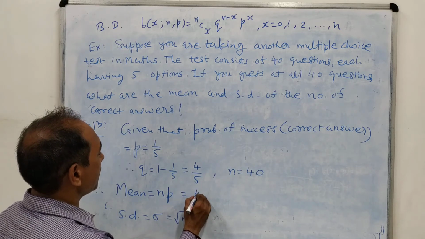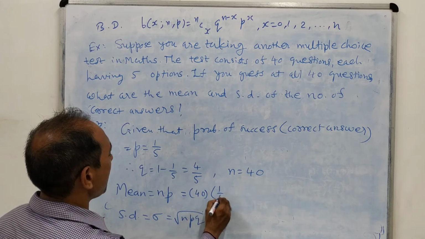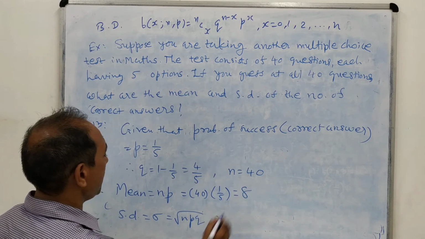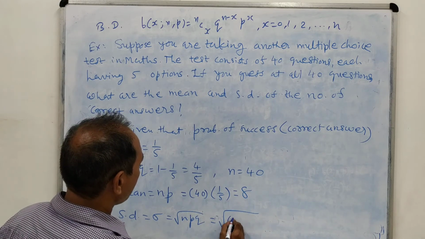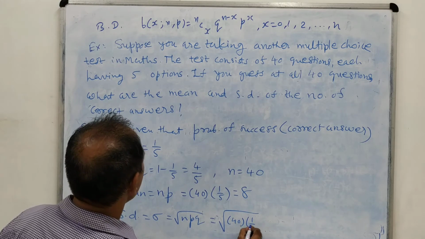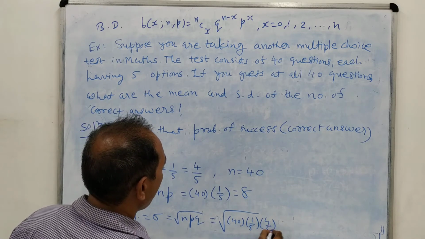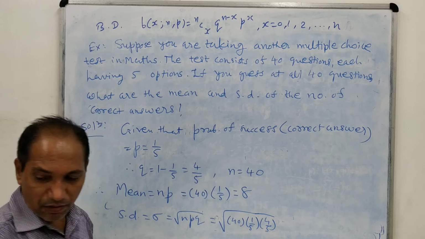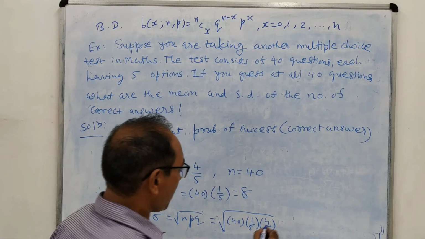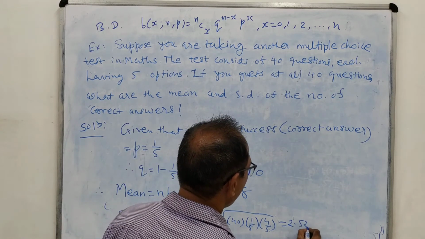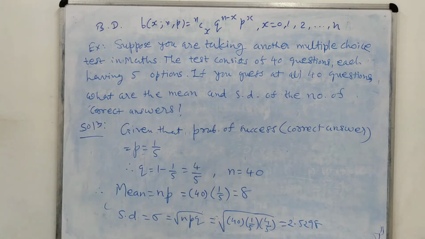So here n is 40, p is 1 by 5 and q is 4 by 5. Again by using your calculator, your answer will be 2.5298. So friends, you must have observed that this example is also very simple and very easy to use.